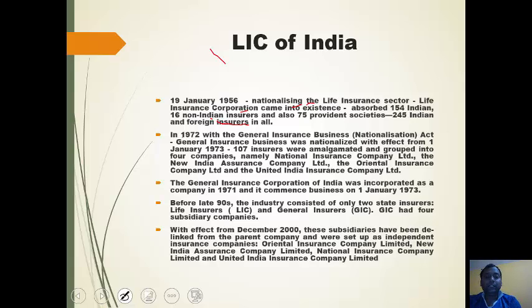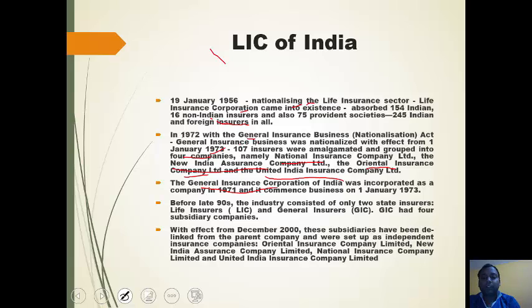In 1972, with the General Insurance Business Nationalization Act, general insurance business was nationalized with effect from 1973. In this, 107 insurers were amalgamated and grouped into 4 companies. First is NIC Limited, National Insurance Company Limited. Second is New India Insurance Company Limited. Third is Oriental Insurance Company Limited. And fourth is United India Insurance Company Limited.